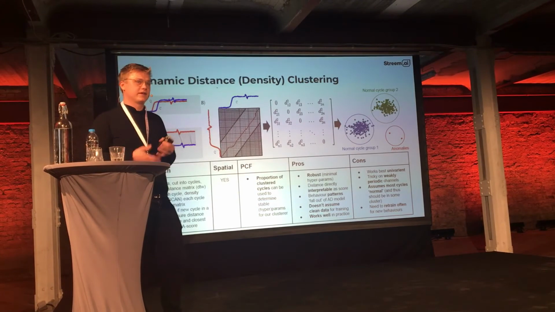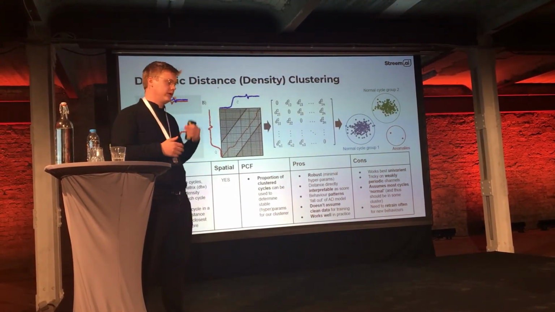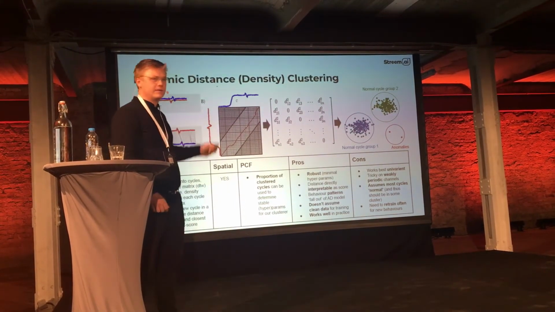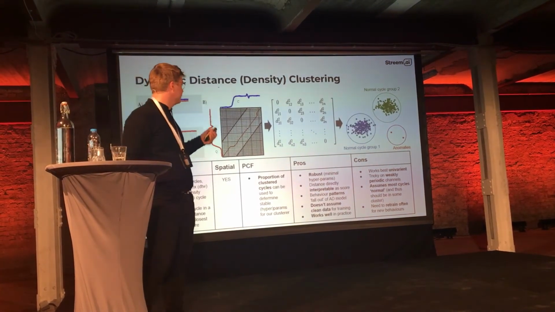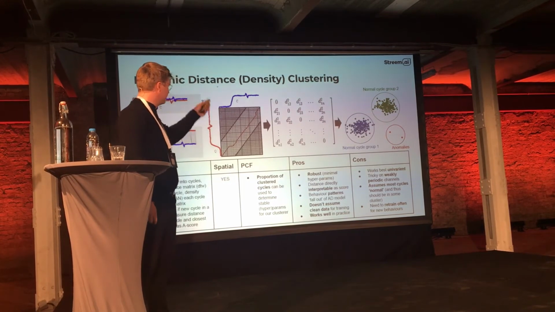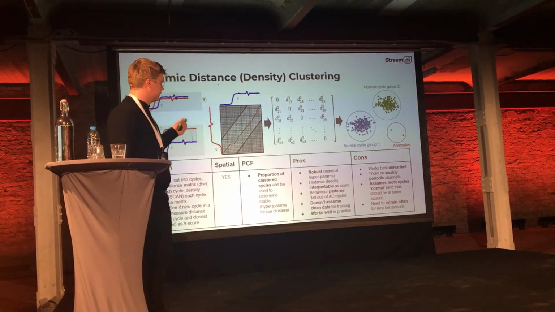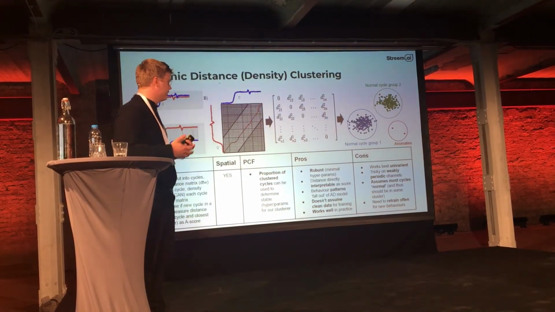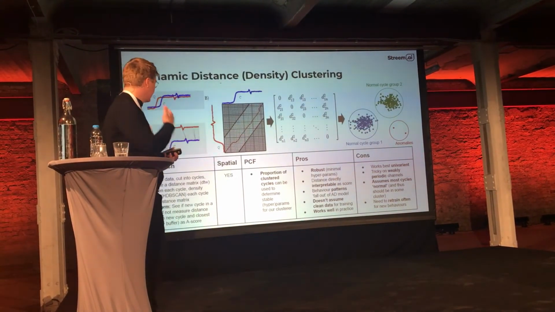Basically, how does this work? We take our data, we chop it up into cycles, and then we measure the distance between each cycle and every other cycle to create a distance matrix. Now, there's lots of different ways we could measure this distance, but in this case we use a non-Euclidean distance, something called dynamic time warping, and we end up with this distance matrix. And then finally, we can cluster this distance matrix to end up with groups of cycles which represent normal patterns of behavior, and those that don't fit into this at all, which represent anomalies.